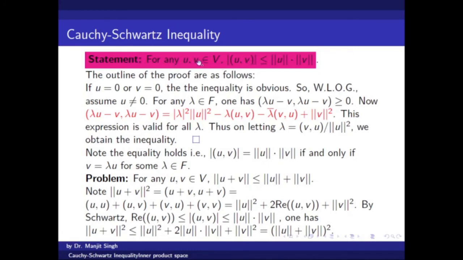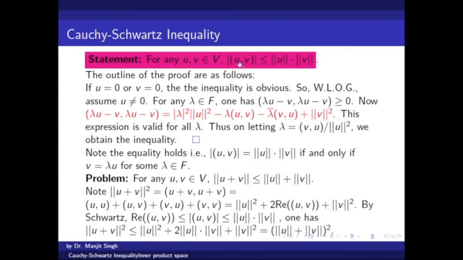For any vectors u, v belonging to V where an inner product is defined, the inner product is a complex number. Then the modulus of this complex number, obviously a real number, cannot exceed the product of their norms, meaning the norm of u times the norm of v. This is the Cauchy-Schwarz inequality.